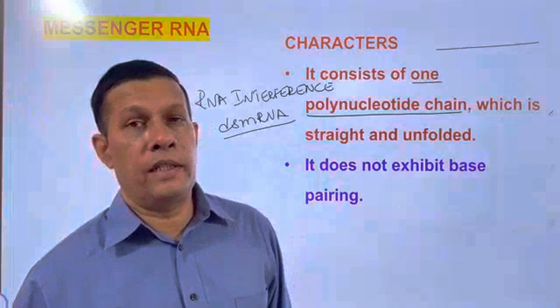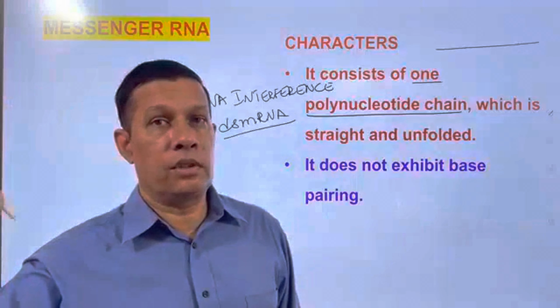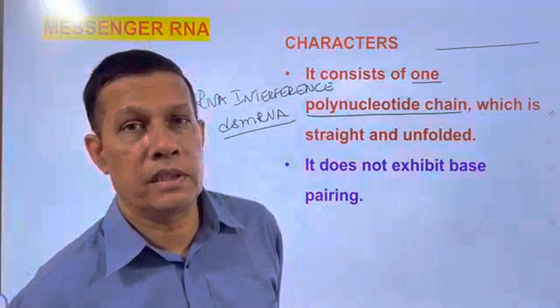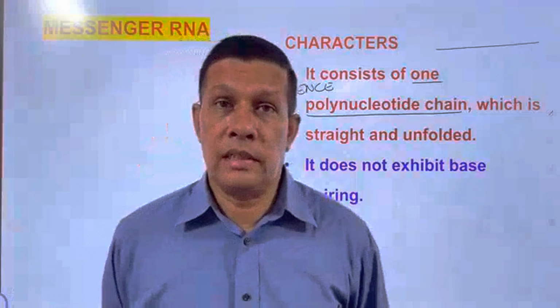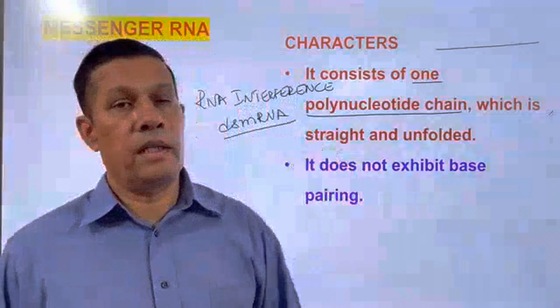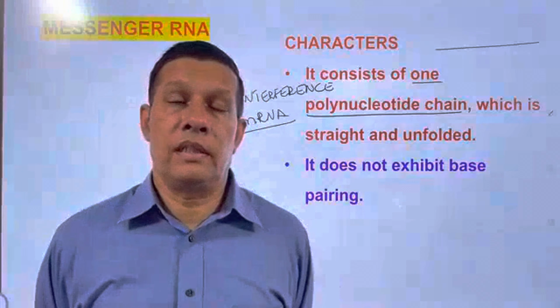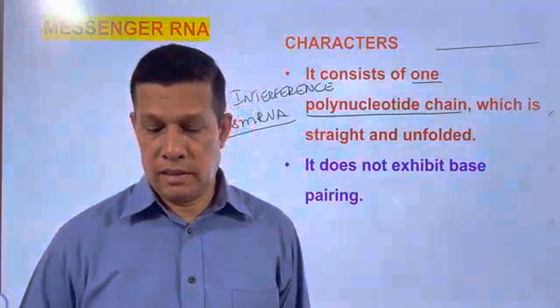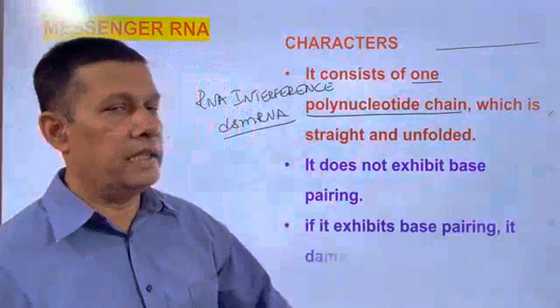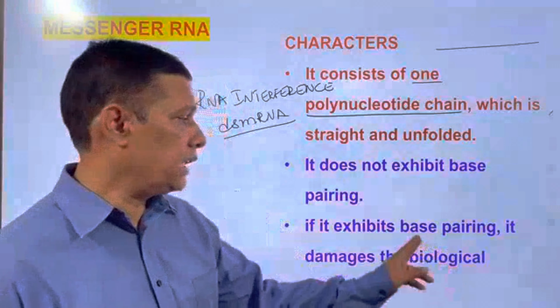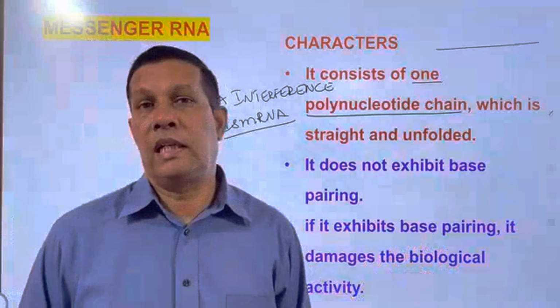So RNA interference is a method to stop or prevent the nematode parasite. In RNA interference, formation of double-stranded mRNA takes place. When double-stranded mRNA formation occurs, base pairing occurs. When base pairing is there, that is the lethal effect, a harmful effect. It destroys or damages the biological activity.